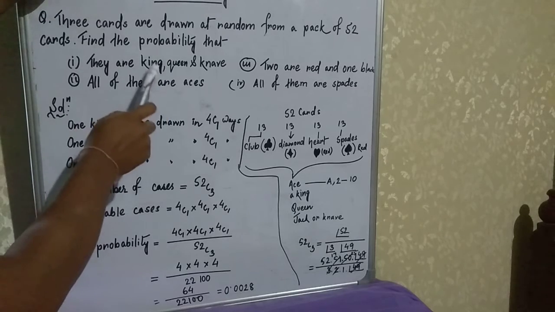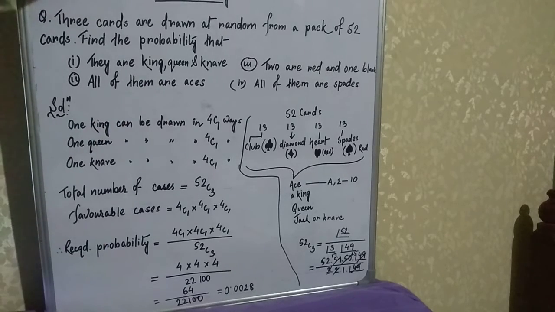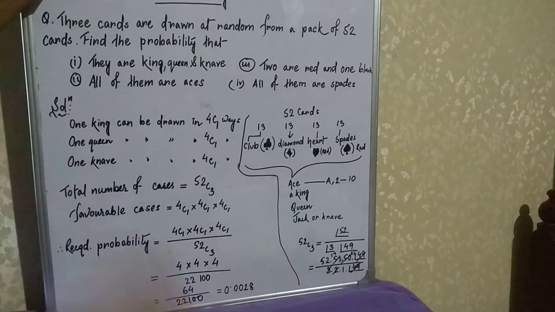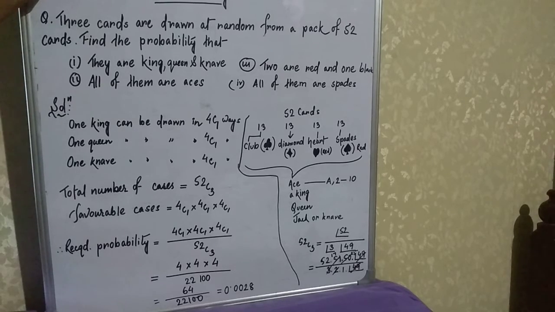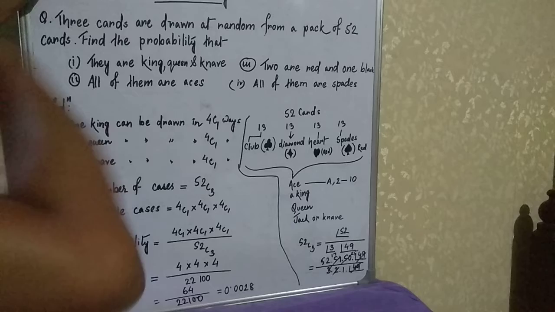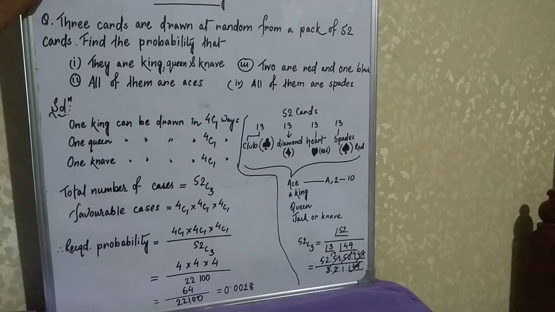In the first one, we need to find out the probability that they are king, queen and knave. So here it is given that in a pack of 52 cards we are drawing only 3 cards. We are taking 3 cards out of that pack. So what is the probability that one will be a king, the other one a queen and the last one a knave.